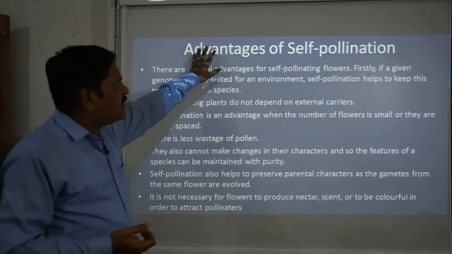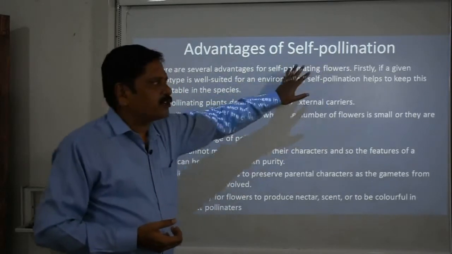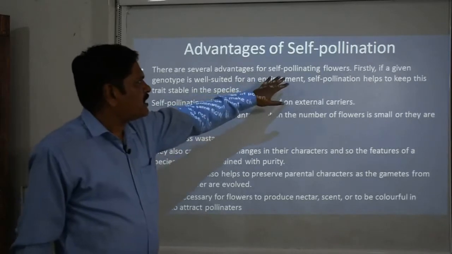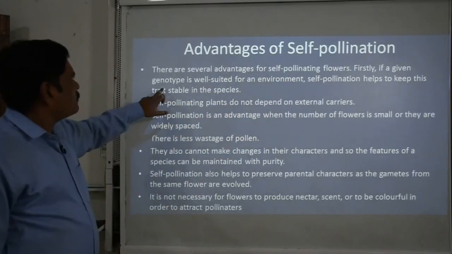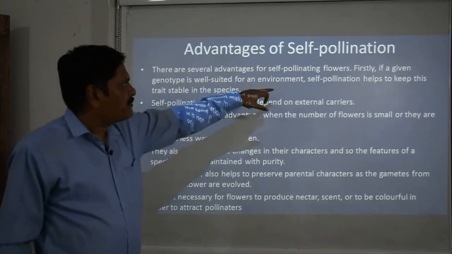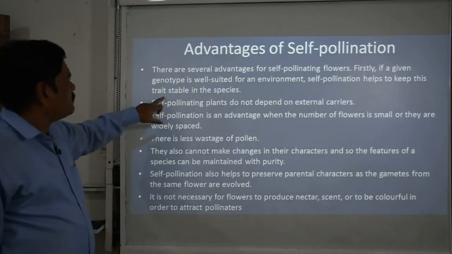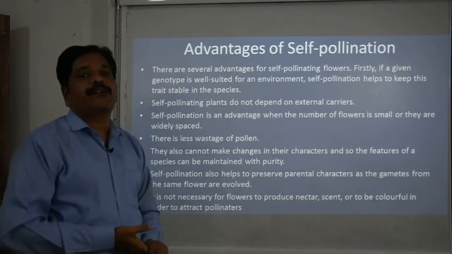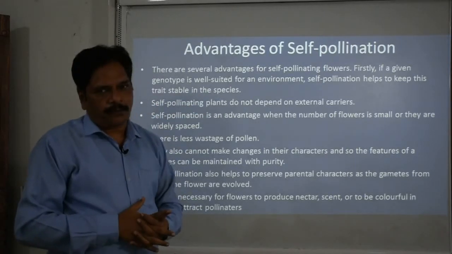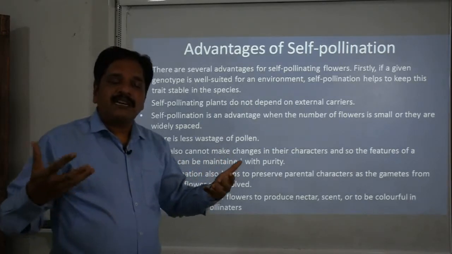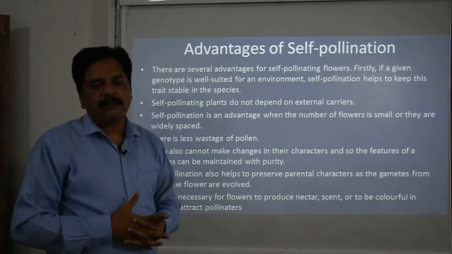Now here we can look at the advantages of self-pollination. First, if a given genotype is well suited for an environment, self-pollination helps to keep this trait stable in the species. This is the most important feature of self-pollination, because there is no intermingling with other genetic material.